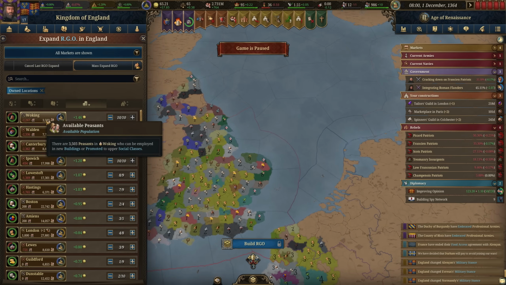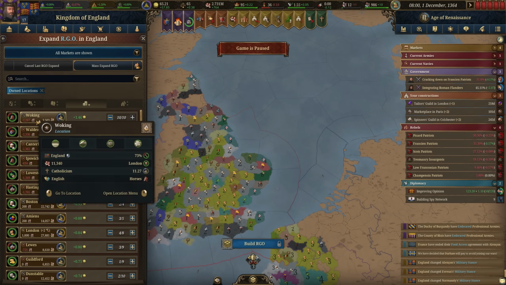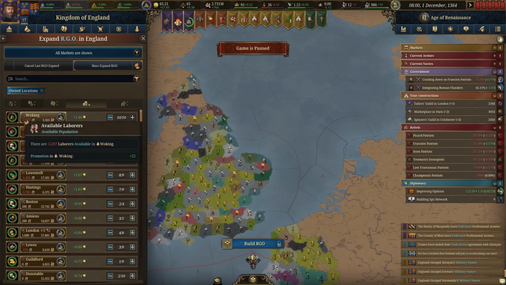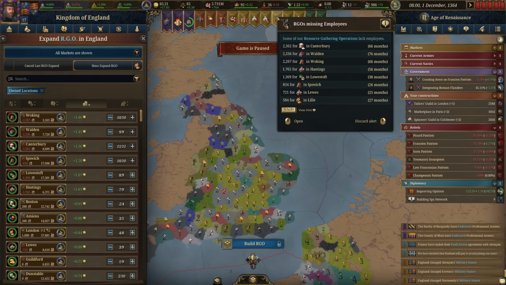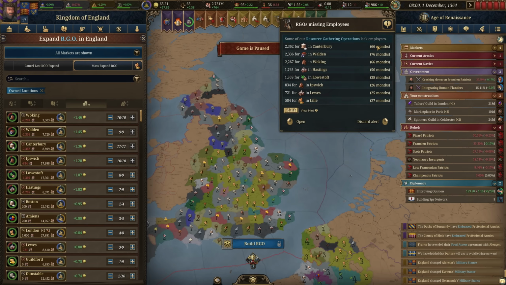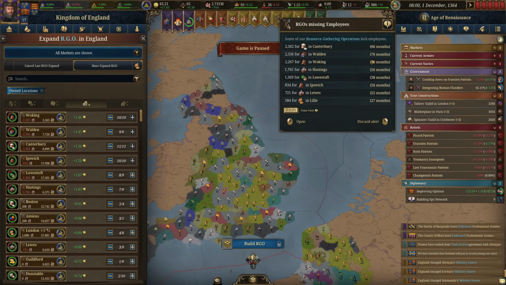What I really pay attention to is the available peasants. I basically consider this on the long term, because the available peasants, as long as there's somebody there to promote, they will. Now, promotion I think is fairly quick, again, if you're looking at this on the long term, and you shouldn't just consider promotion because there's also migration. If there's jobs in the location, then it makes it more likely that pops will migrate to it. So it's actually going to be much quicker than what you'll see up here, which this is really handy that they have this. In the RGO's missing employees, it'll show you how many months, just based on promotion, it would take to fulfill the job requirements.